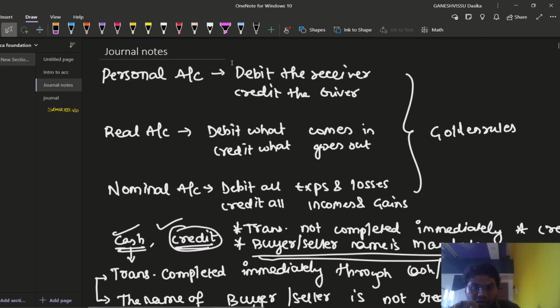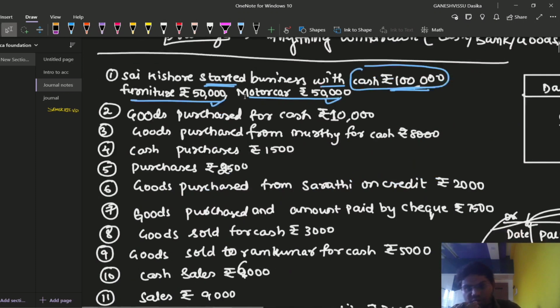Because whenever we identify a personal account and something is being received by us, we write the entry on the debit side. And if the giver is giving some goods, we identify it as a personal account and credit the same to the personal account, right?